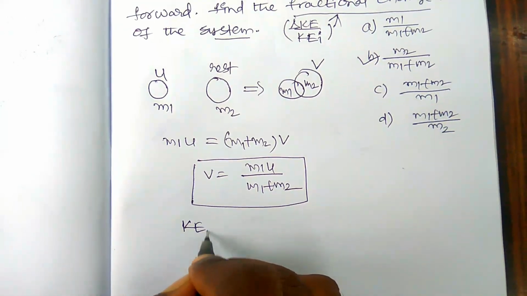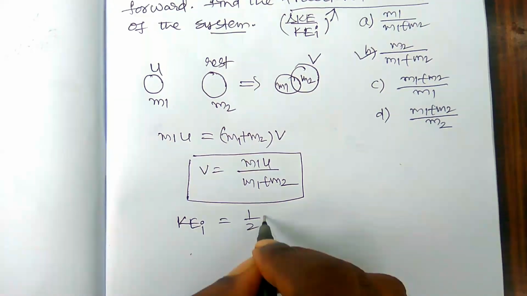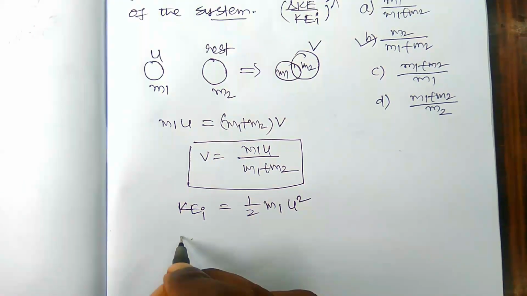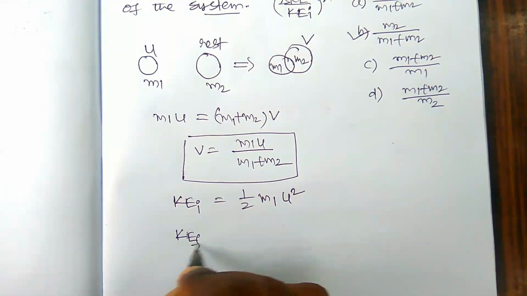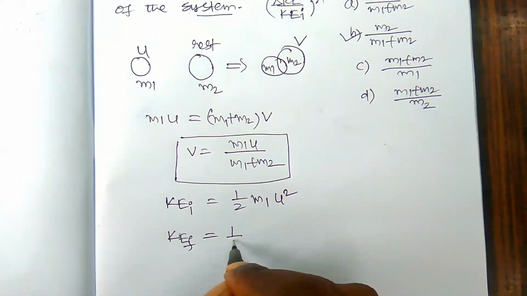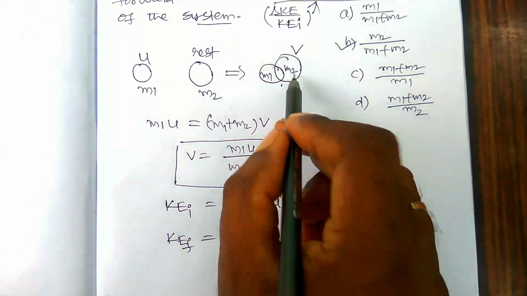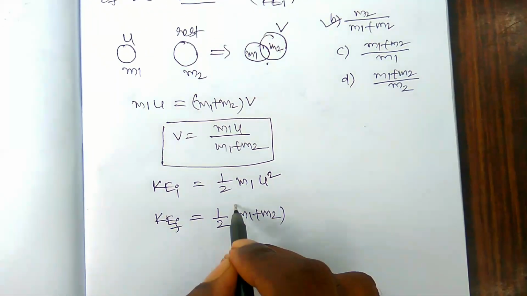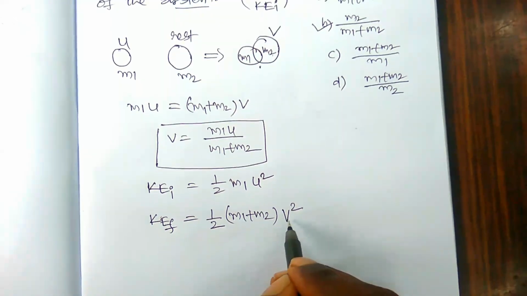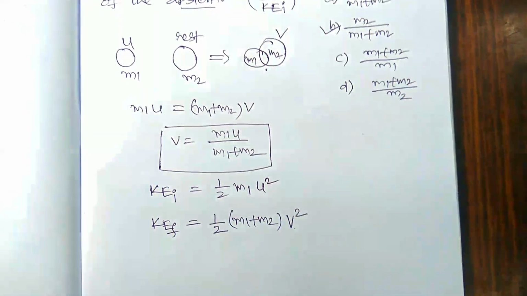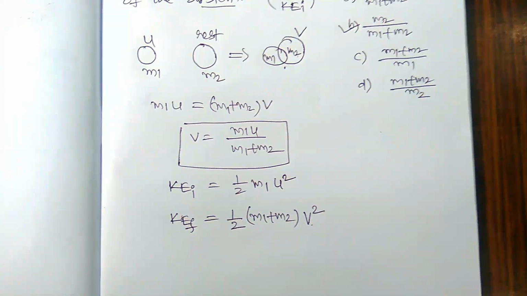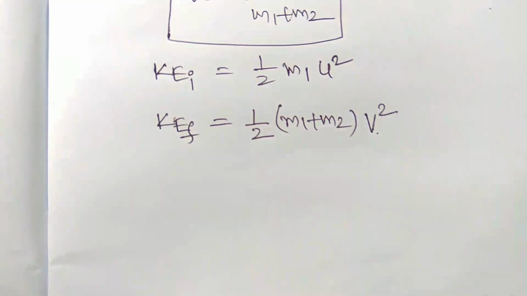Initial kinetic energy KE i is equal to 1 by 2 m1 u square, and final kinetic energy KE f is equal to 1 by 2 into m1 plus m2 into v square. V is already denoted as m1u by m1 plus m2. Just you have to substitute there.